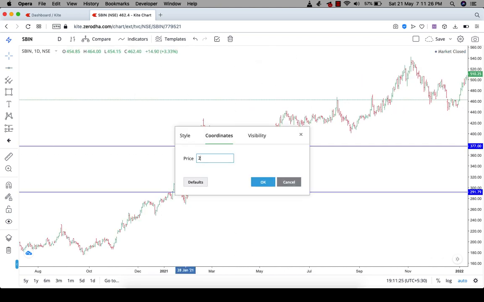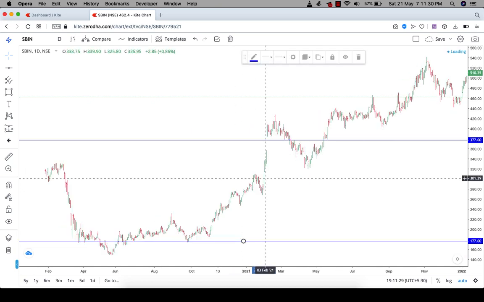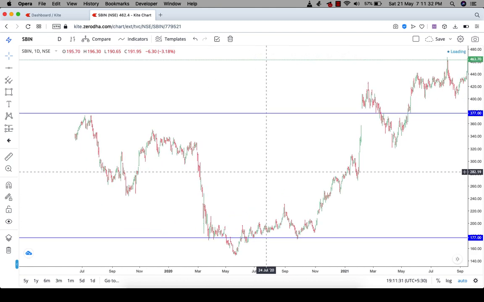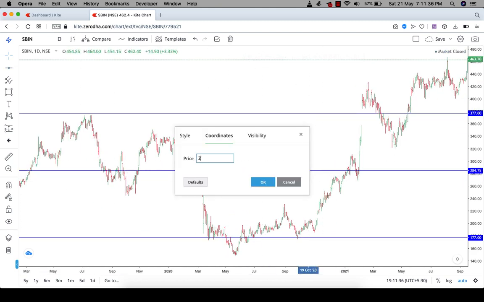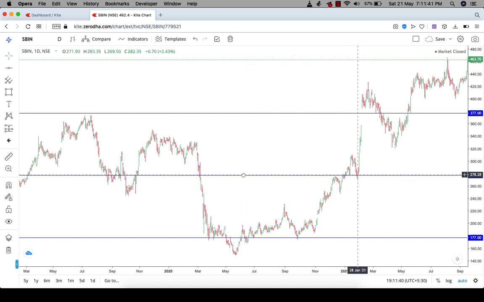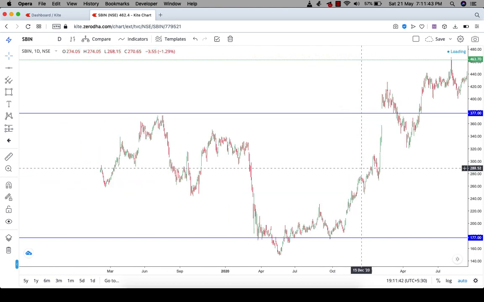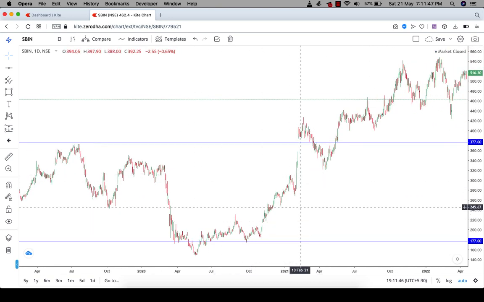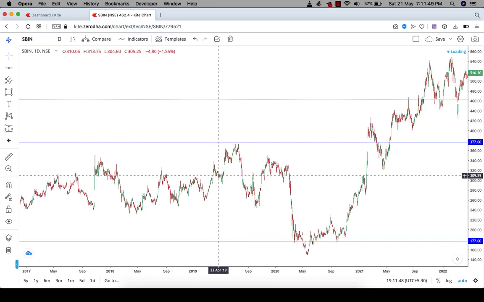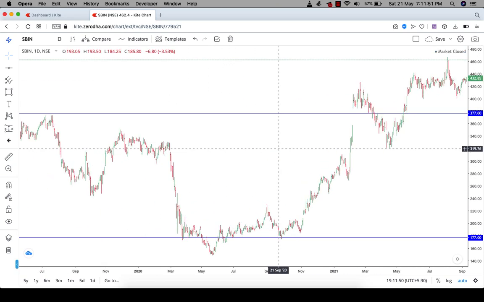There are many numbers in the Gann theories. You can always learn them, get benefit out of them, and find your own trades with this. With the State Bank of India, you can see the fatal numbers over here are 177 and 377, and the levels are perfectly working.